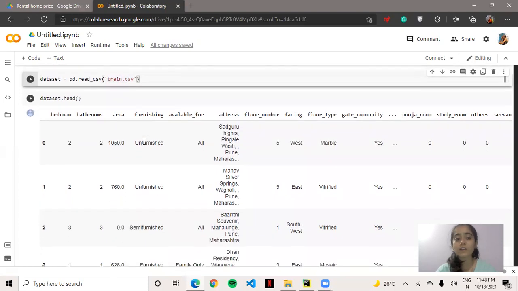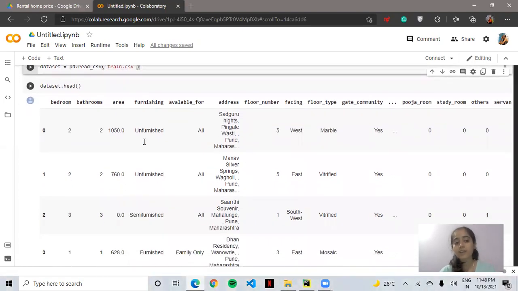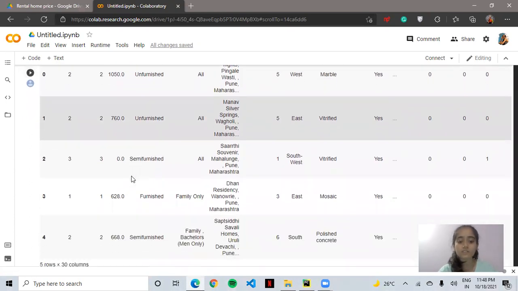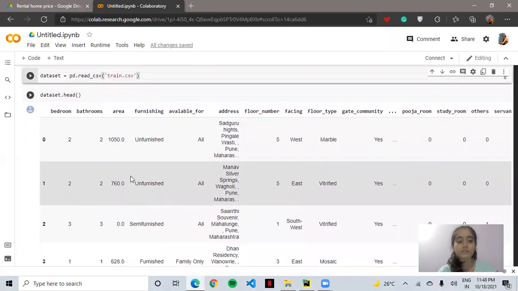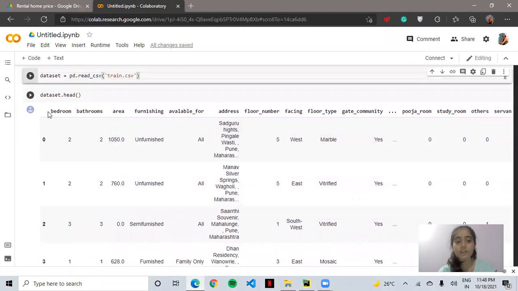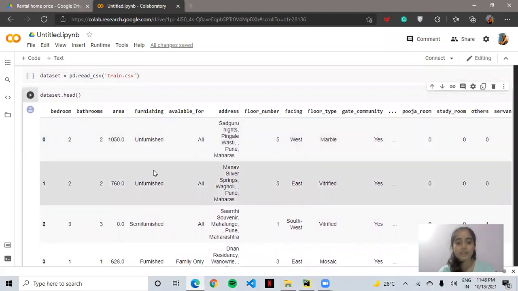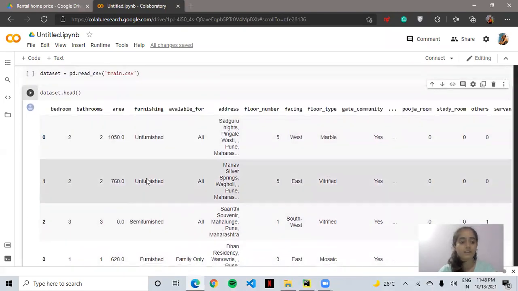Now, to know what kind of data set we have, we do dataset.head. The head function here will give you the first 5 entries of your data set so that you can know what kind of data set you are having and what are the different parameters you are dealing with. So these are the different columns which we have to deal with, and these are the different values.